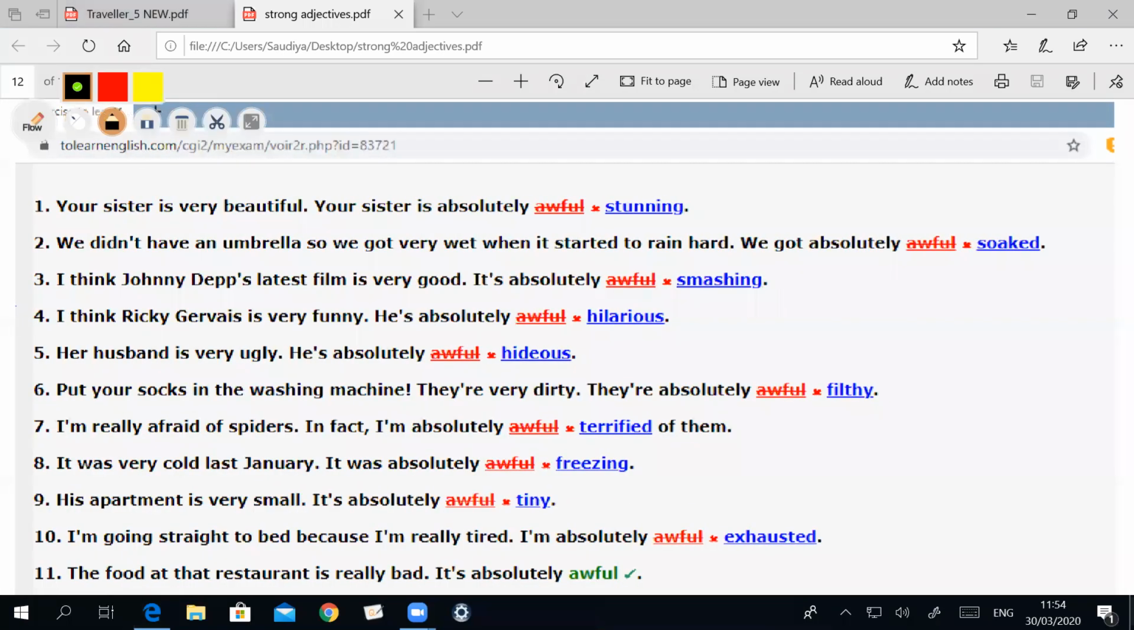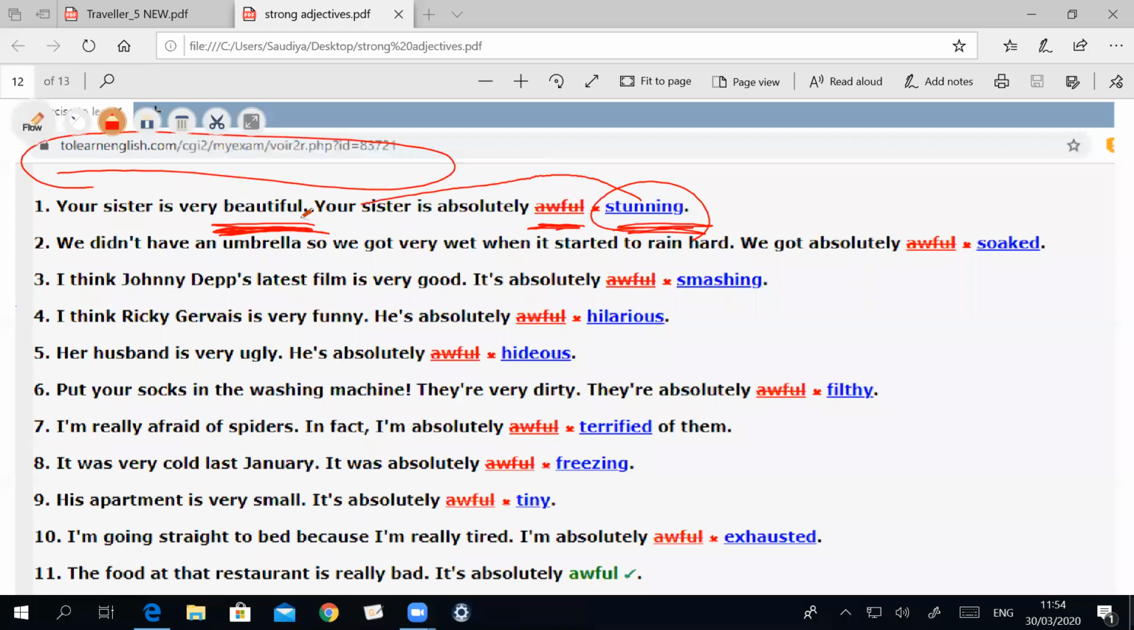If you please, you can check this website. You will find good information for you about this lesson. I gave you the wrong word and the right answer. Your sister is very beautiful. So in this case, how can we describe the word beautiful? Absolutely, yes. Your sister is absolutely stunning. So the word stunning is the strong adjective from the word beautiful. So look here, very beautiful. But in this one, you can say absolutely stunning, which means very beautiful.